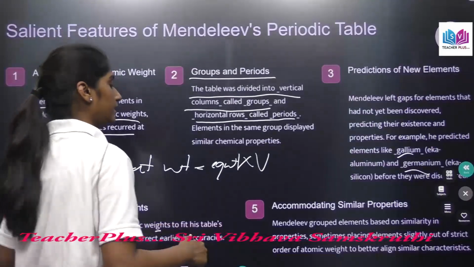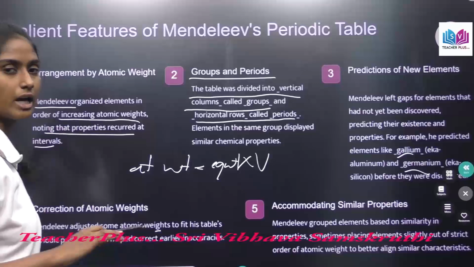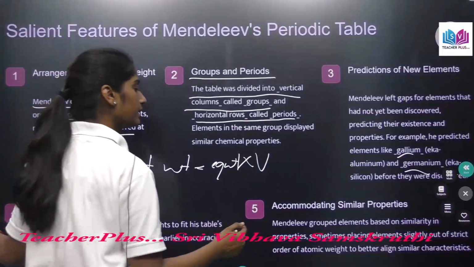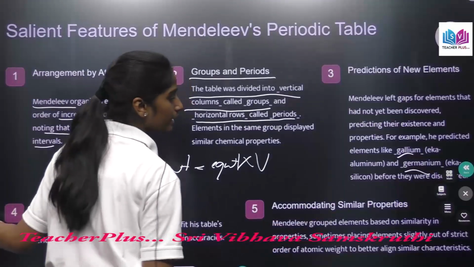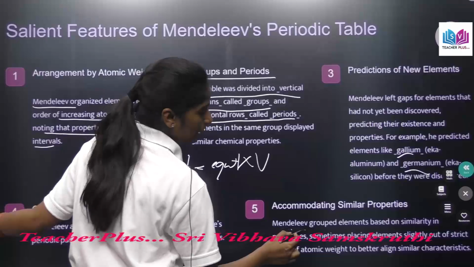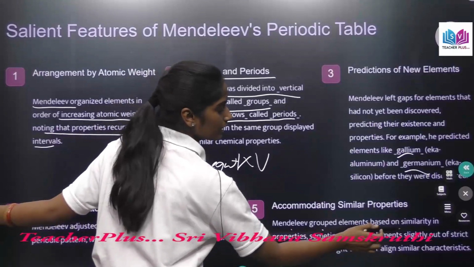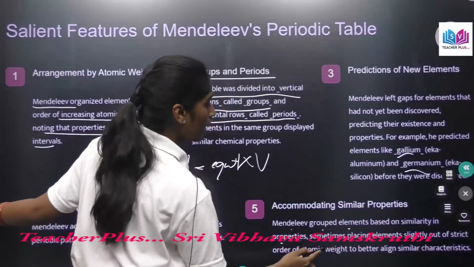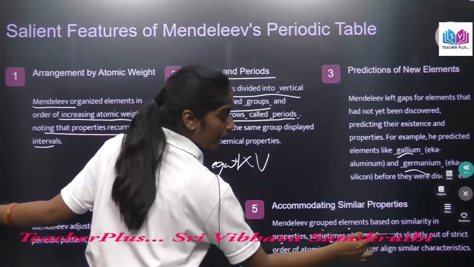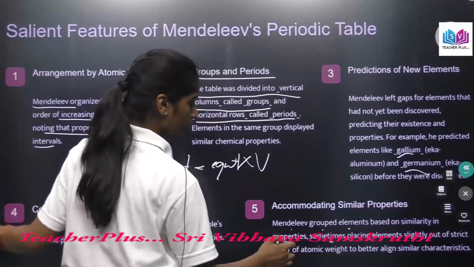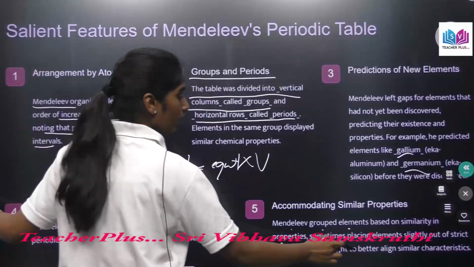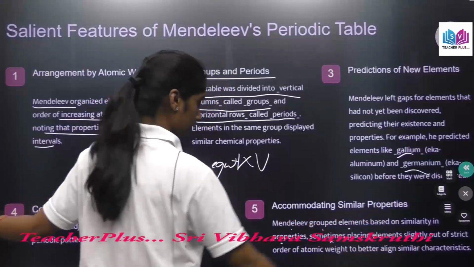And the fifth one is accommodating similar elements. Here Mendeleev grouped elements based on the similarity in properties, sometimes placing elements slightly out of strict order of atomic weight to better align similar characteristics.